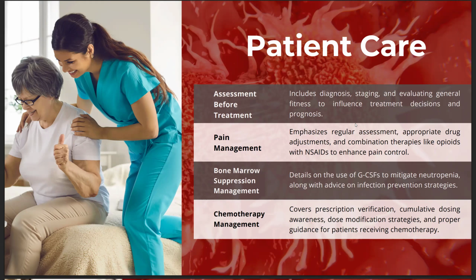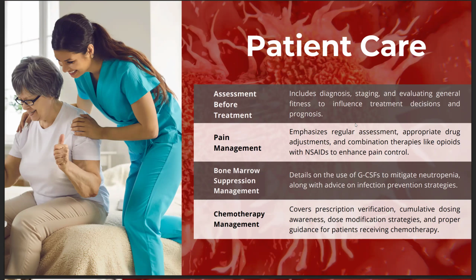Interventional procedures include nerve blocks, epidural analgesia, or radiotherapy, as stated earlier, for localized pain relief. A multimodal approach combines medication and technique to optimize pain control while minimizing side effects. Psychosocial support addresses emotional and psychological aspects of pain and illness. If the patient is experiencing extreme sadness in addition to pain, the pain becomes worse. For the next part, it is bone marrow suppression management.